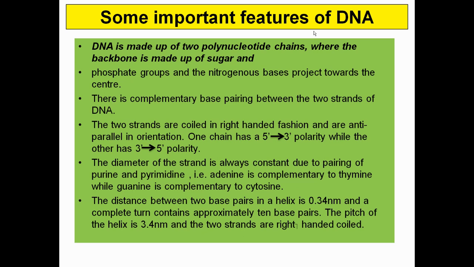The diameter of the strand is always constant due to the pairing of purines and pyrimidines. Adenine is complementary to thymine and guanine is complementary to cytosine. And the distance between two base pairs will be 0.34 nanometer or 0.33 as we have discussed. And here you can see 10 base pairs will be there in each turn, and the pitch will be around 3.4 nanometer, and the two strands are right-handed coiled.